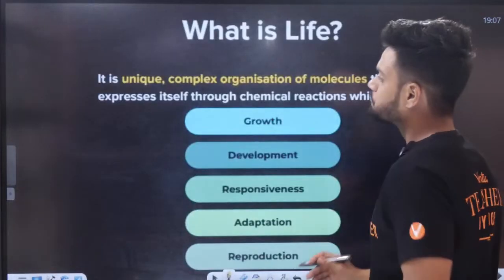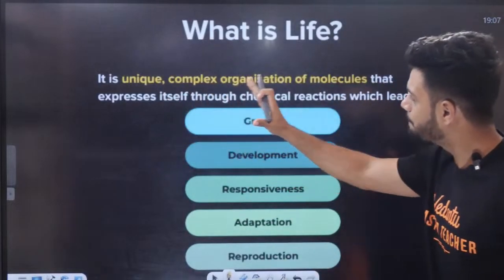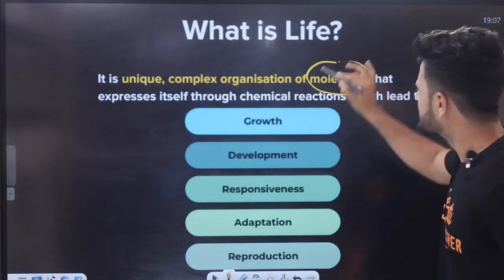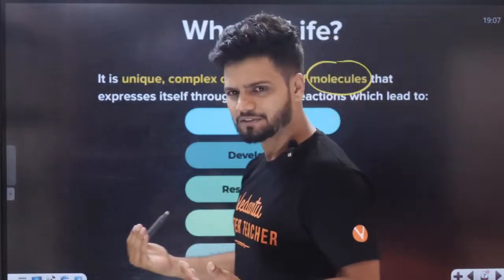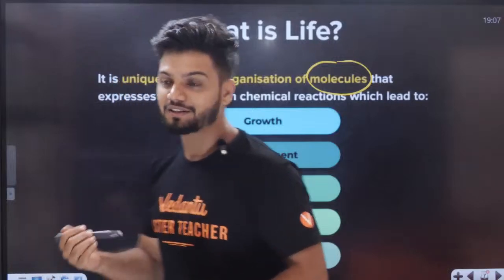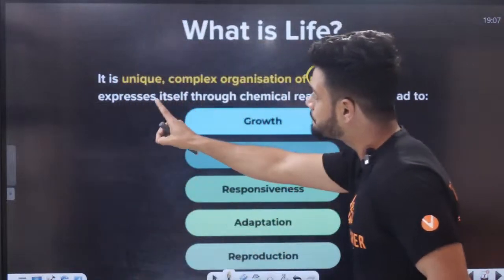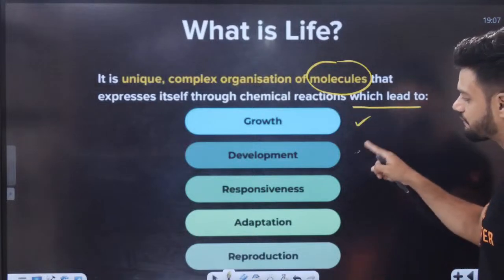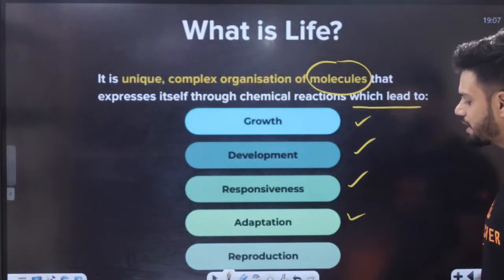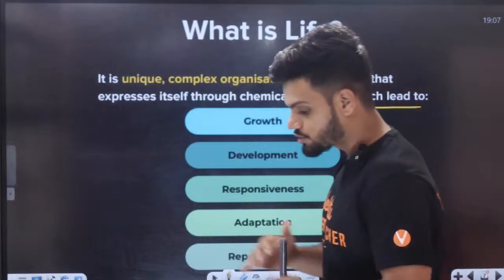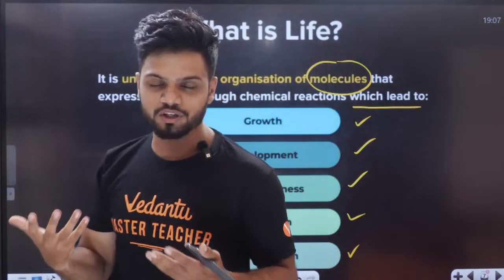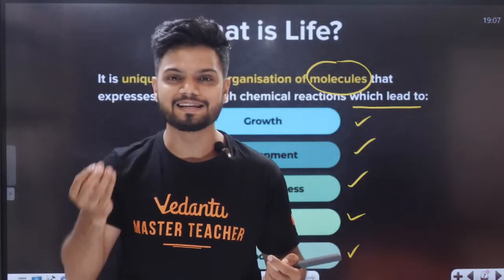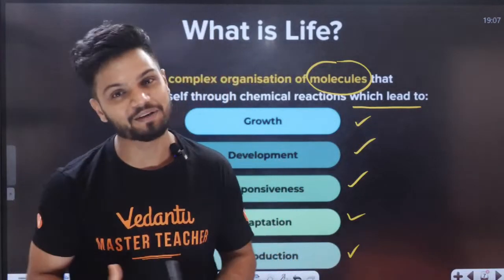So what is life, students? It is a unique and complex organization of molecules, your biomolecules: proteins, lipids, carbohydrates, molecules that express themselves through chemical reactions which lead to growth, development, responsiveness, adaptation and reproduction. So when the life question comes, the first thing that comes to a biologist's mind is chemical reactions.